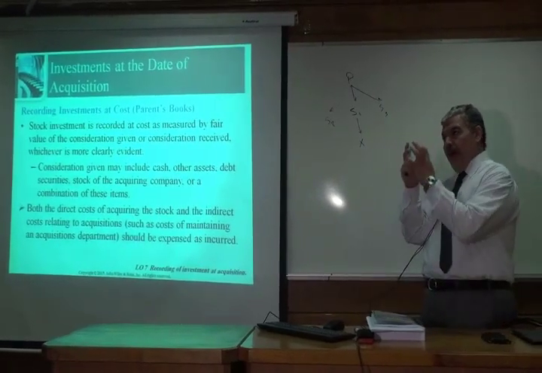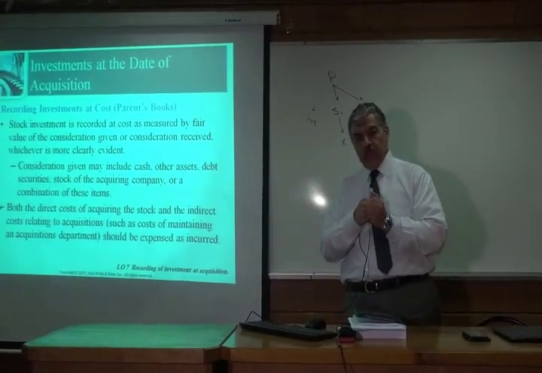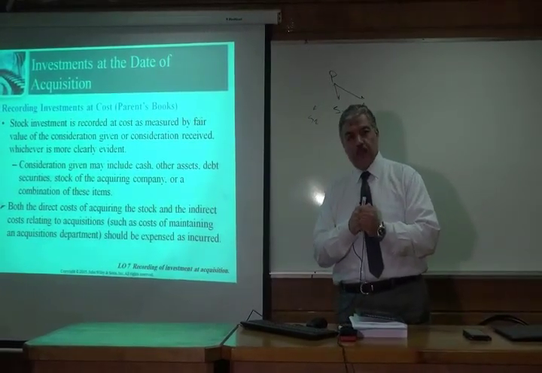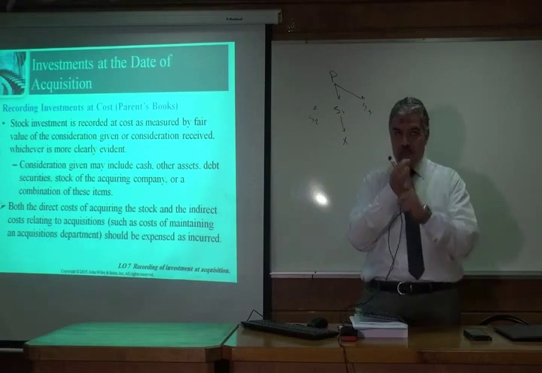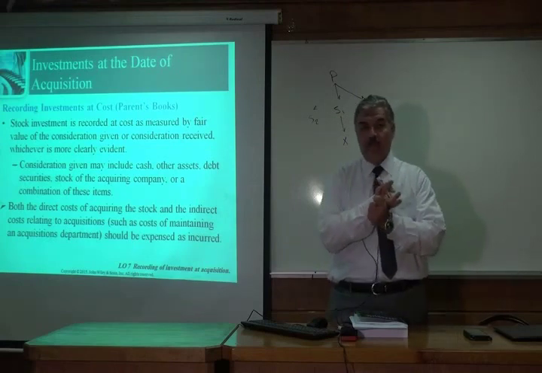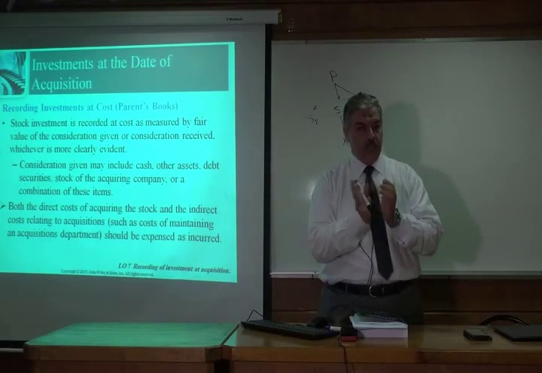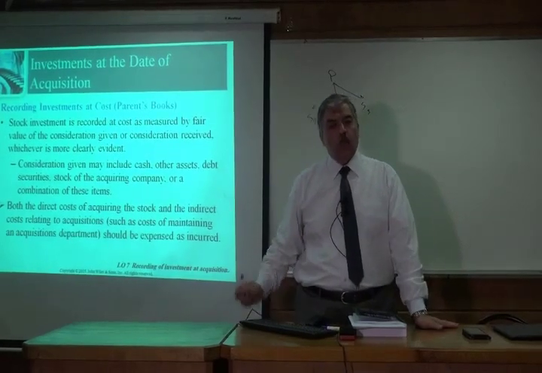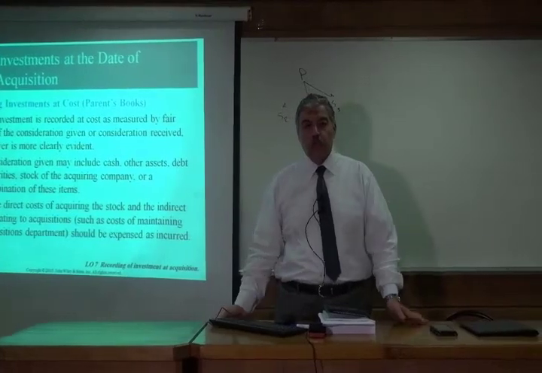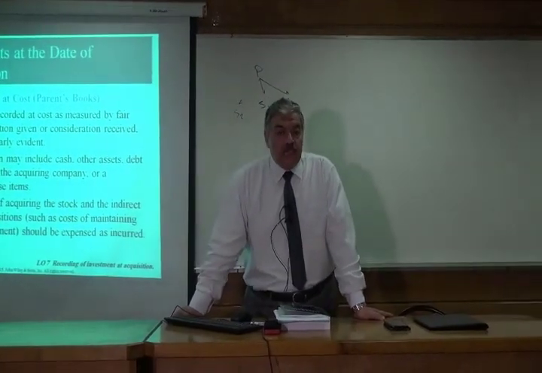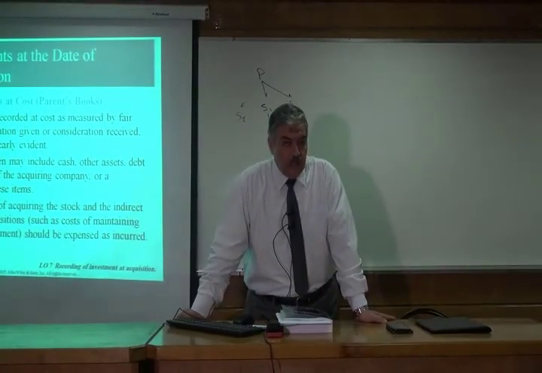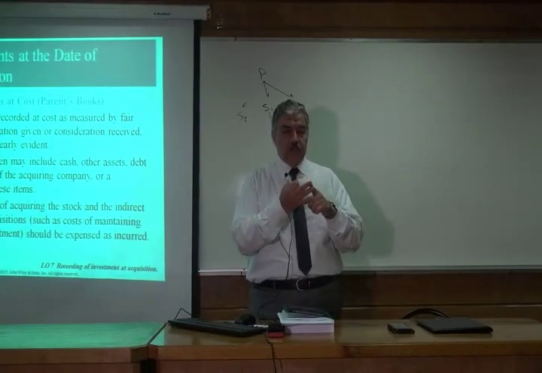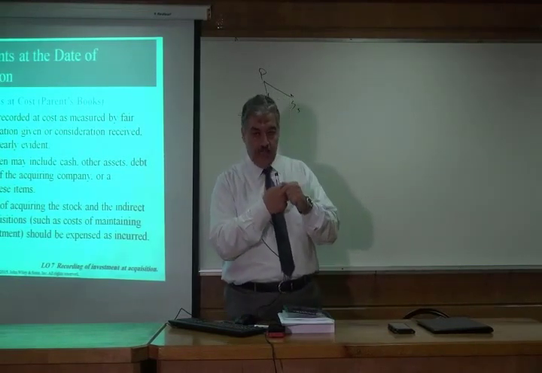The amount that will be allocated to each acquisition is indirect cost. So direct costs, indirect costs, and sometimes we have stock issuance cost. To issue stock to the stockholders of the subsidiary, we are going to pay some money for the banks, for the issuers, for the mediators that will issue the stock. So three categories of expenses: direct, indirect, and the stock issuance costs.